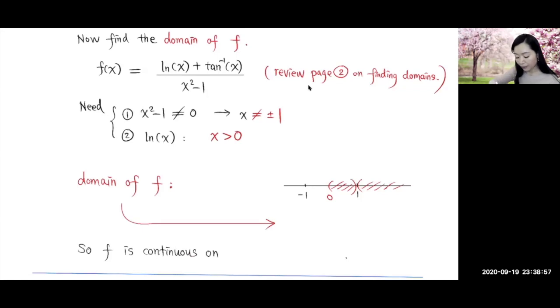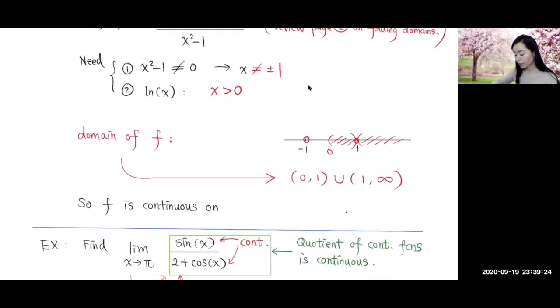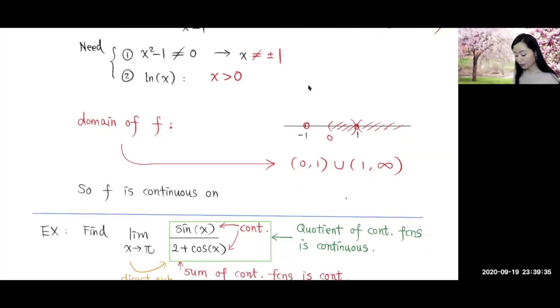So x does not equal positive and negative 1, so we make a gap right here. And then x has to be strictly greater than 0. So here's 0 right here, but we have to take away this 1. So we're going to end up with this interval union this interval. That will be the open interval from 0 to 1, union the open interval from 1 to infinity. So that's the domain for the function f. So the function f is continuous on its domain, which is this. So that's the end of this question.